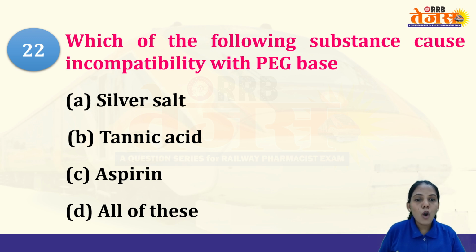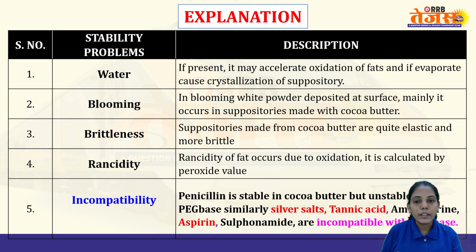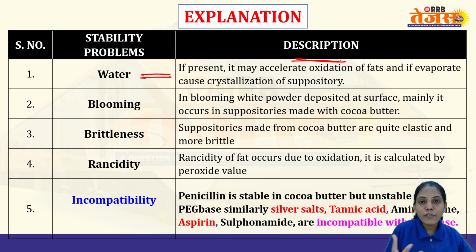Which of the following substances causes incompatibility with PEG base? As I said, if you are using macrogol, that is your PEG base, then you have to be careful, because all of them will be incompatible with polyethylene glycol: silver salts, tannic acid and aspirin. See here, stability problems. If water is present, what will happen? It will accelerate the oxidation of those fats, because water contains oxygen, so it will increase the process of oxidation. And if it evaporates, then crystallization of the suppository will happen. So it is very important that the optimum water content should be present.